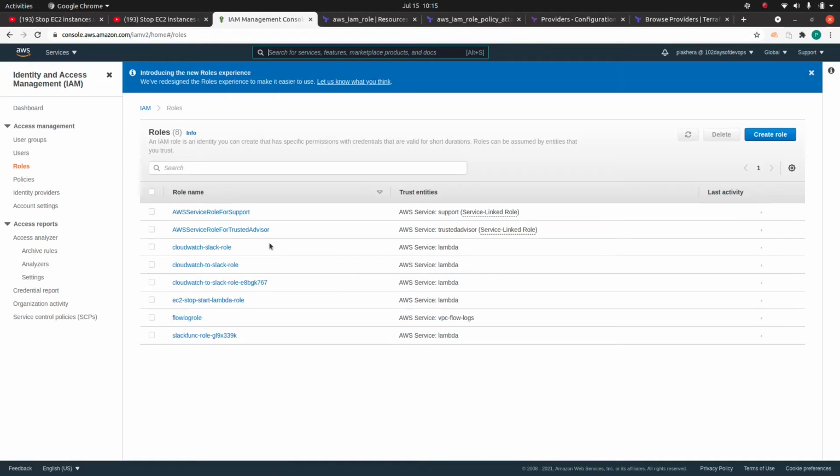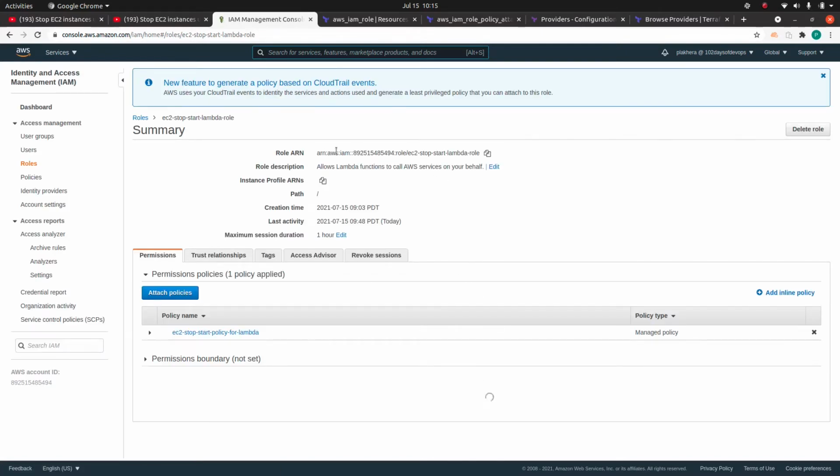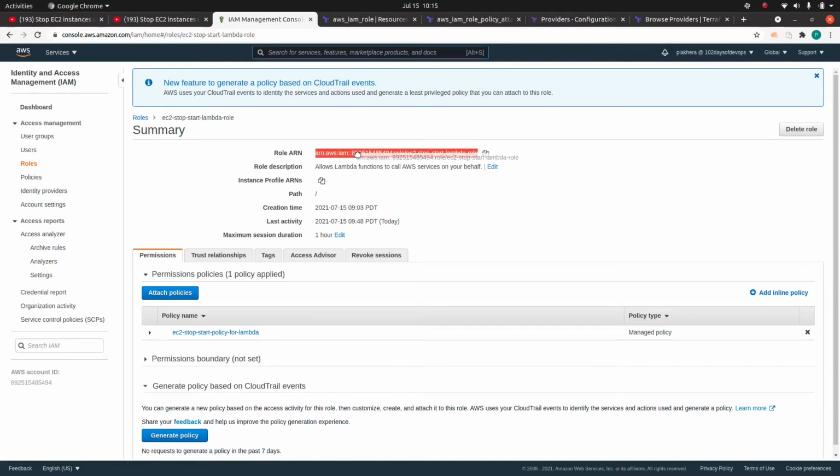If you click on this role, actually that's the policy ARN, so let me show you from the policy point of view. Basically this is going to be the ARN for this role, your Amazon resource name, and it is used to identify that role. It's a unique ARN generated for a role.